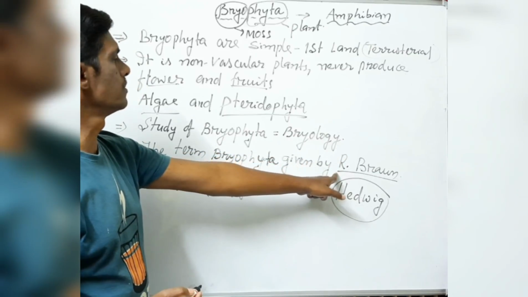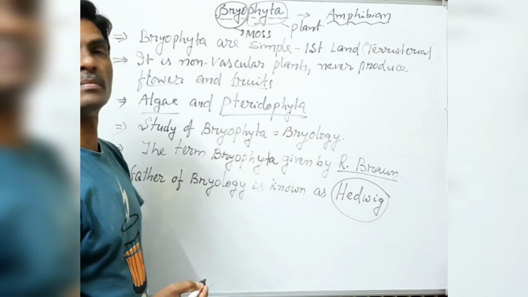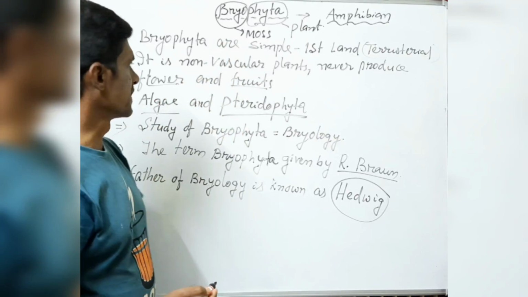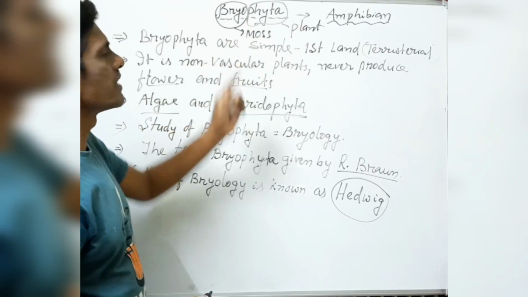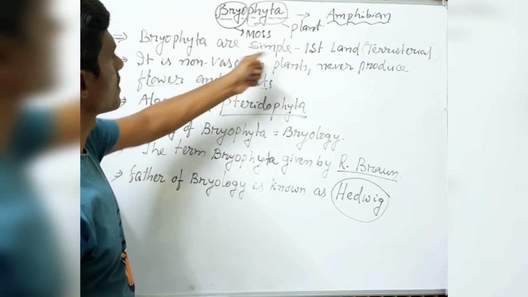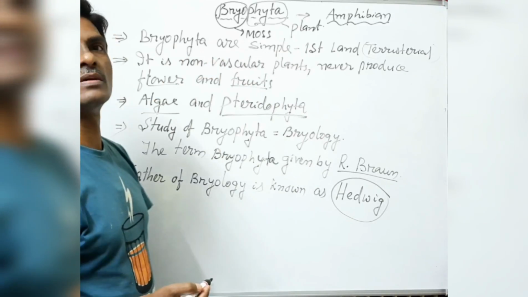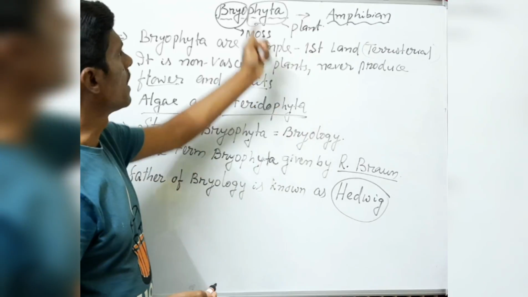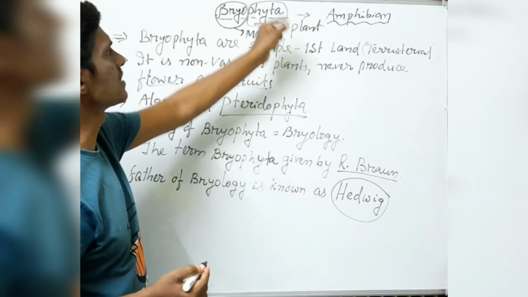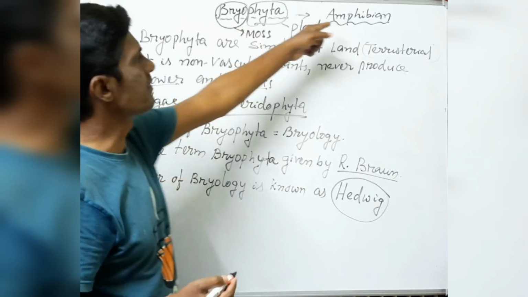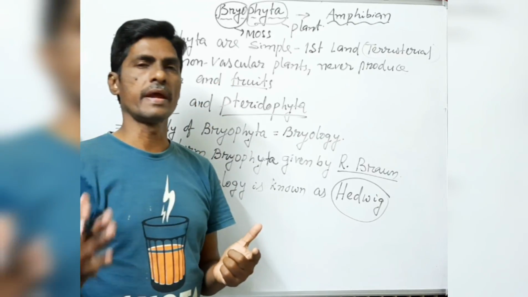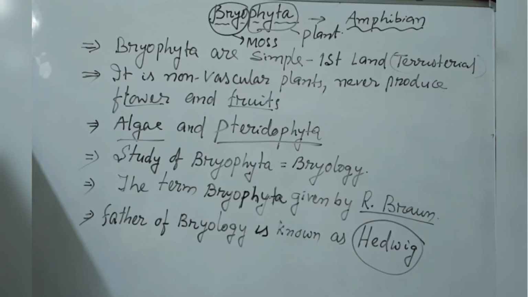The study of bryophyta is called bryology, and bryophyta comes between the algae and Pteridophyta. Bryophyta are called non-vascular plants and never produce flowers and fruits. They are simple, first land or terrestrial plants. The word bryophyta is derived from two Greek words, moss and plant. That's why it is also called the moss plant. Bryophyta is also called amphibian plants because they can grow on land but they need water for fertilization.